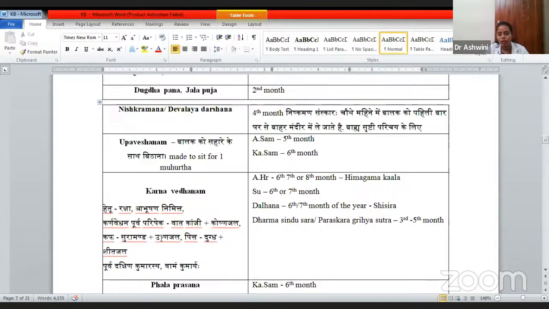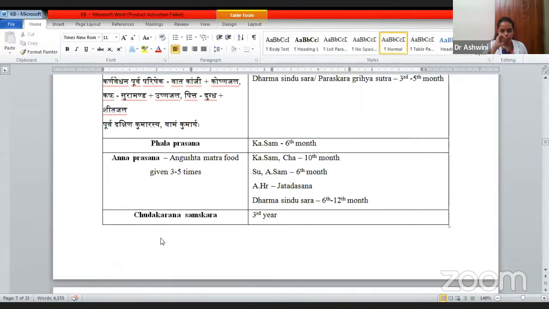Dharma Sindhu Sara, then Parashkara Grihya Sutra, 3rd and 5th month you are supposed to perform. Palaprasha, that has to be done on the 6th month, it is told by Kashyapa. Annaprasha, Angushta Matra food given 3 to 5 days. Angushta Matra means the pramana, it should be somewhere in the thickness or the quantity of a finger. Only that much has to be fed.